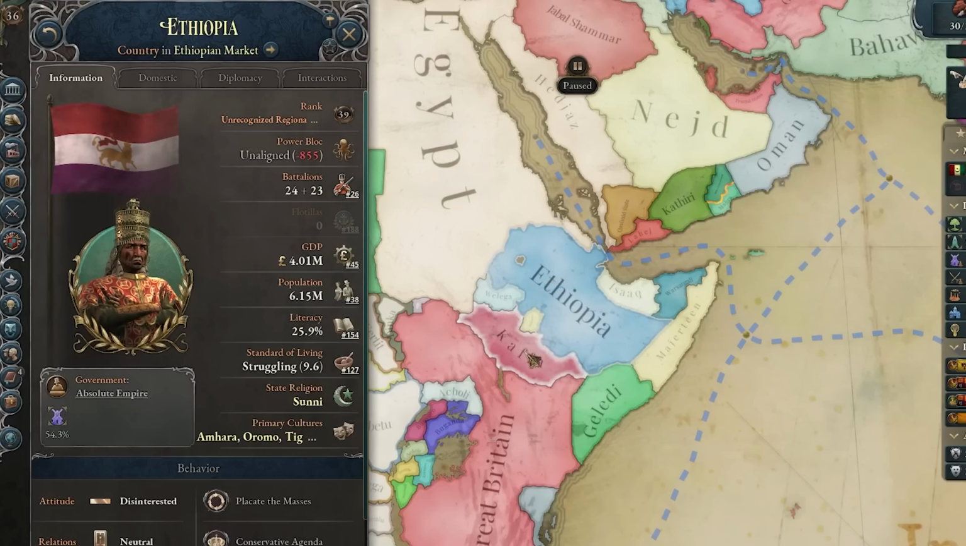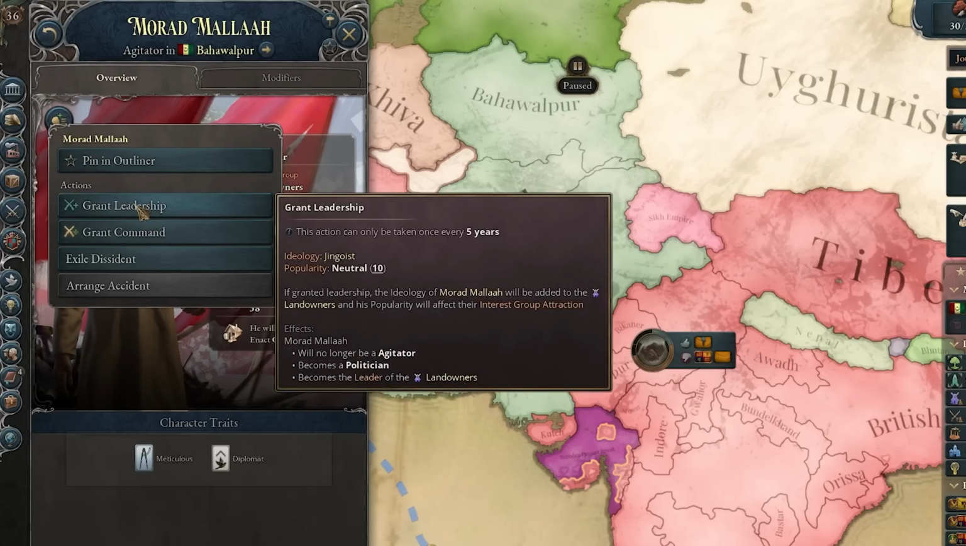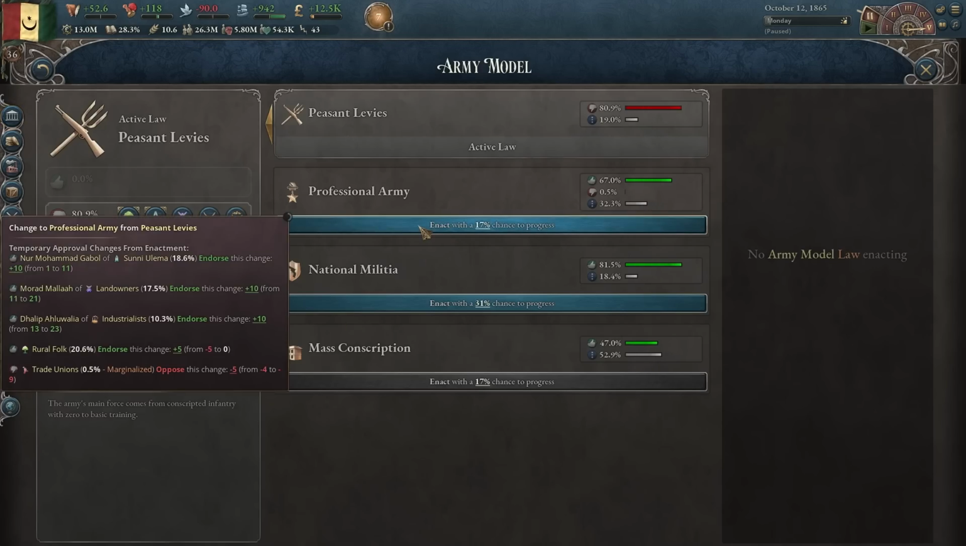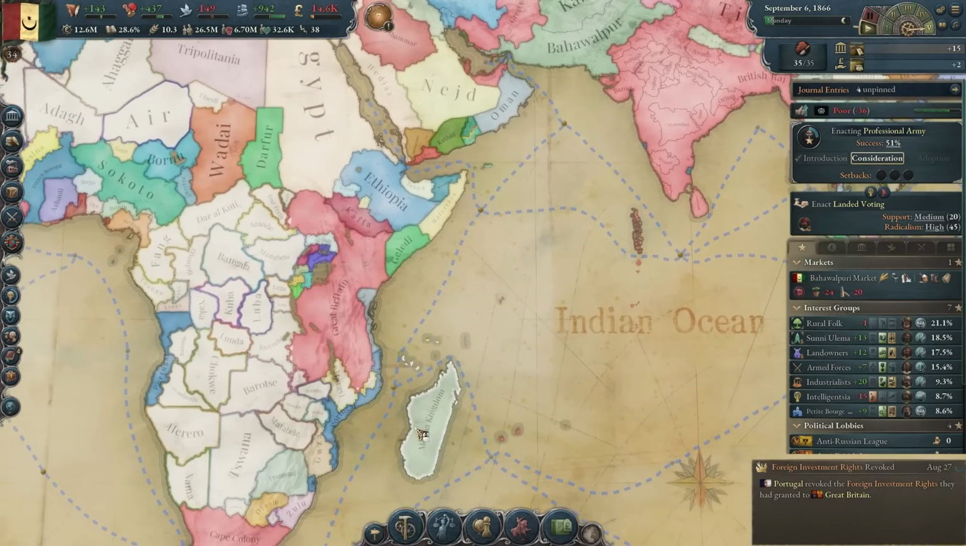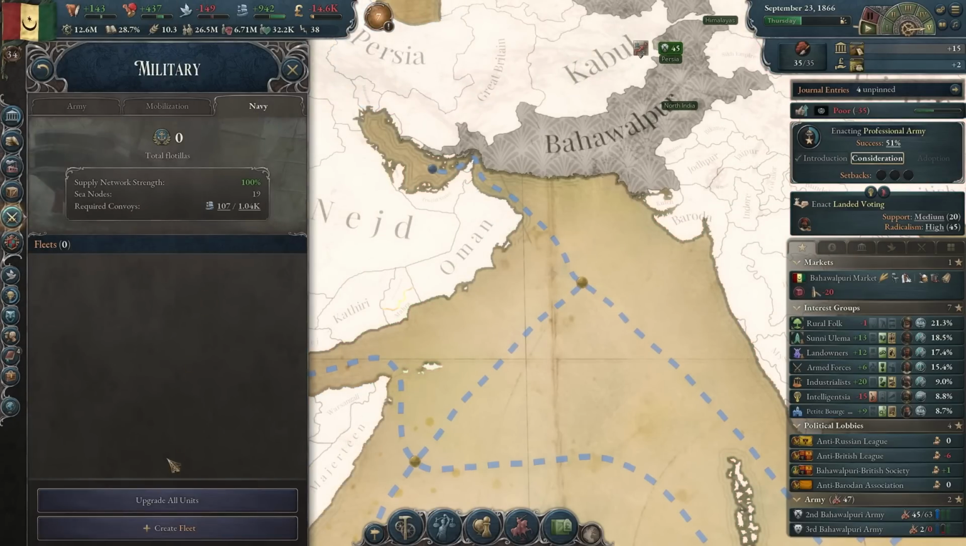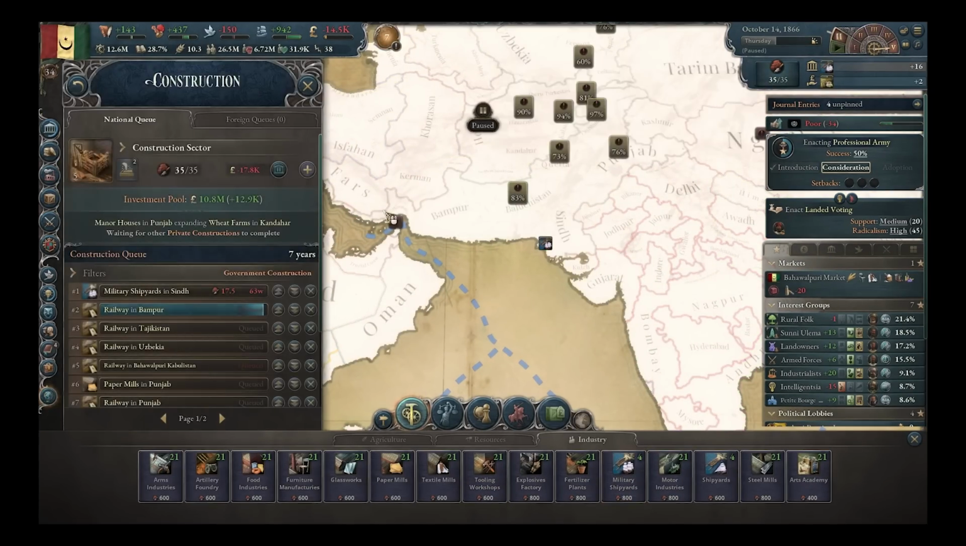Oh, and Ethiopia formed right here. Okay, I have a jingoist agitator on the landowners. Yeah, I'll get him to be the leader. Because now I can go for professional army, finally. All this time I played with peasant levies. I might plan to do some overseas expansion. And for that I will need to start building a navy, I think. Oh, but first I need to build a military shipyard. That makes sense. And now we got a flood.